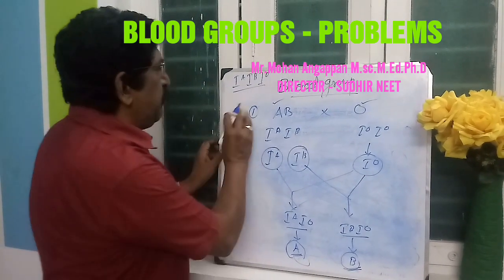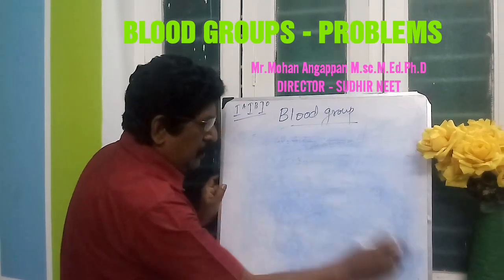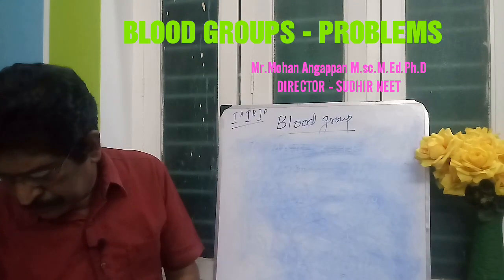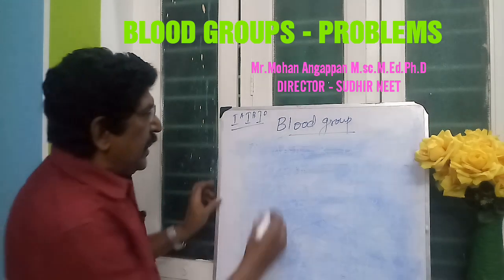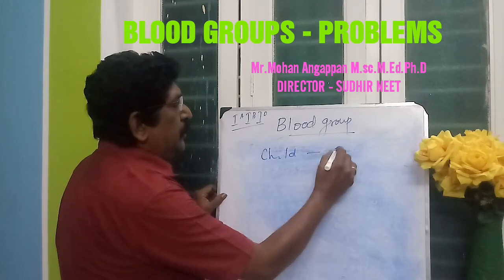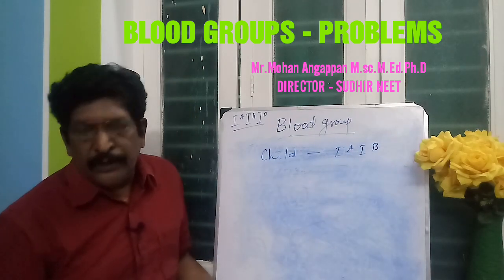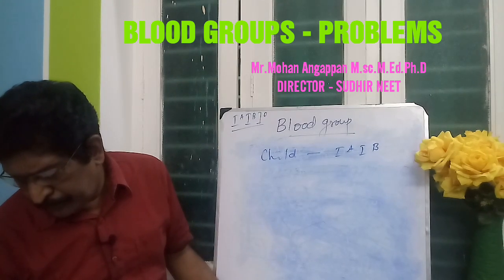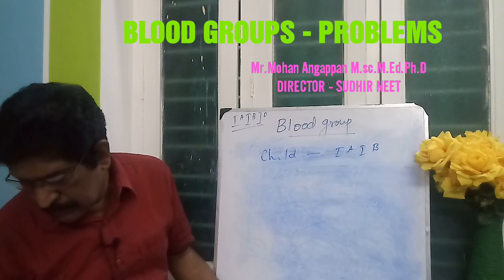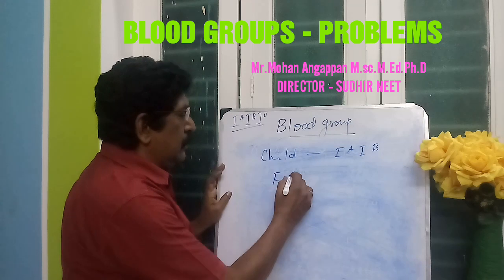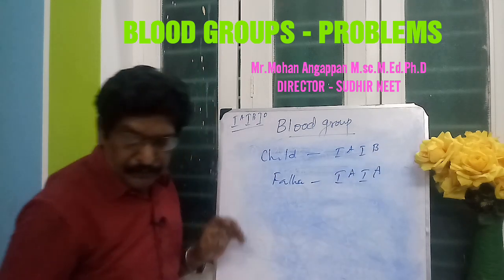Now, another type of problem. A child has the genotype IA IB, and the father has the genotype IA IA.